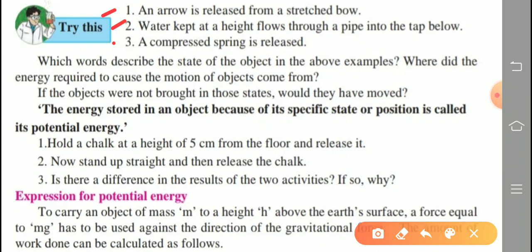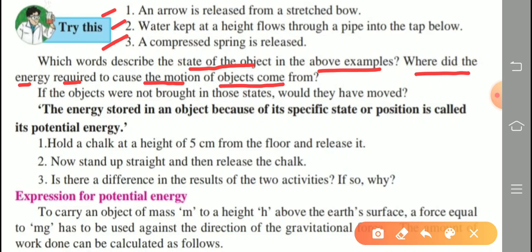Second, water kept at a height flows through a pipe into the tap below. And third, a compressed spring is released. Which words describe the state of the object in the above examples? We will find out the answer to this question. And next, where did the energy required to cause the motion of the object come from?